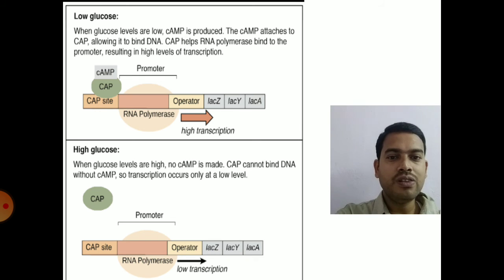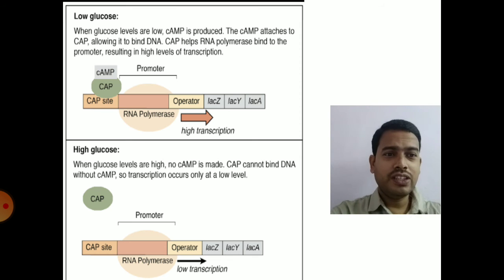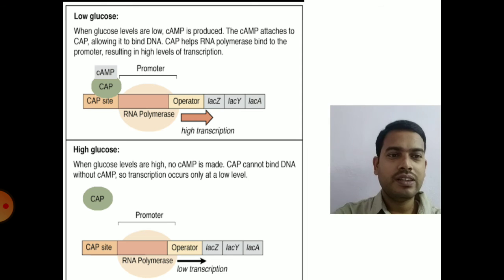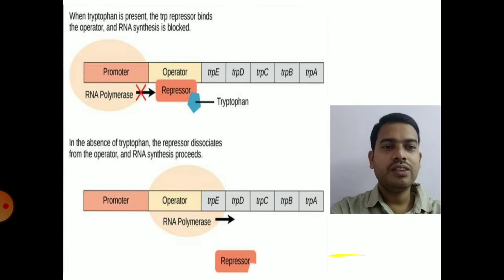So in the presence of high glucose, the lac operon is switched off. So this is called the glucose effect or catabolite repression. The glucose is the catabolite, so it is repressing the lac operon. So that is lac operon, in the presence of lactose, in the absence of lactose, in the presence of glucose and lactose. So that is the inducible operon.